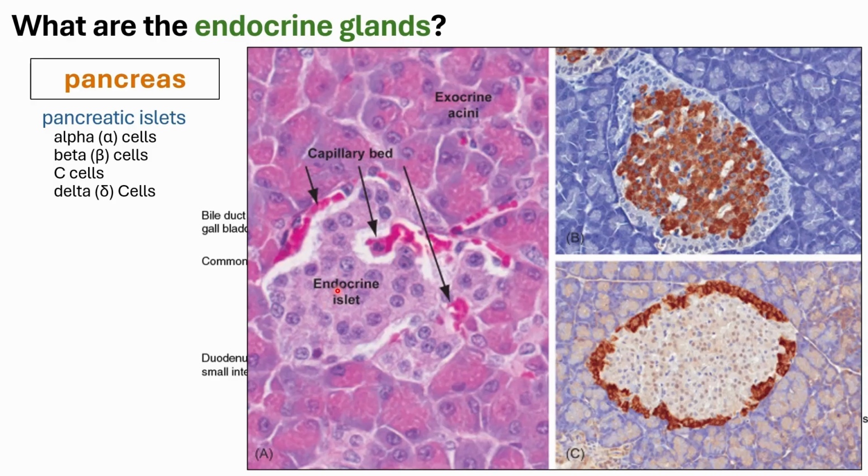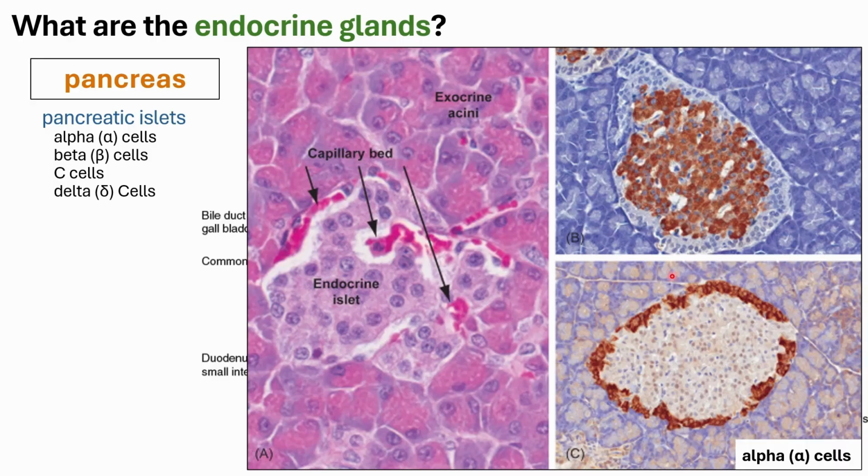Since this cluster of cells is endocrine in nature, it needs the presence of blood vessels into which it will diffuse its hormonal secretions. The endocrine islet itself is composed of your alpha, beta, C, and delta cells. These cells are very difficult to differentiate from one another under routine H&E staining, so you will need immunohistochemistry in order to differentiate the different types of cells.